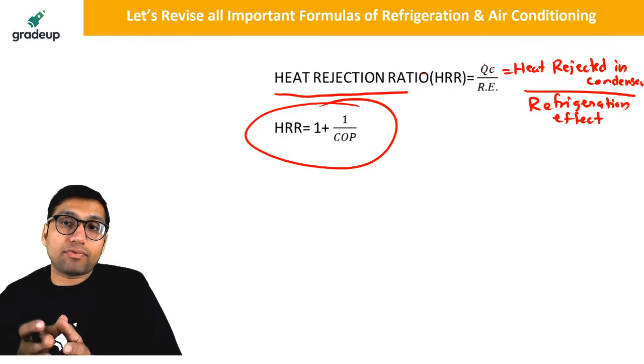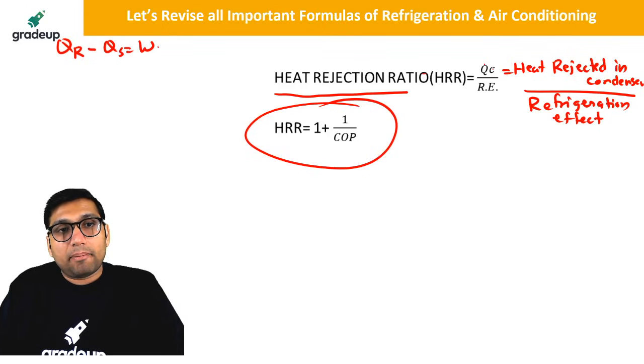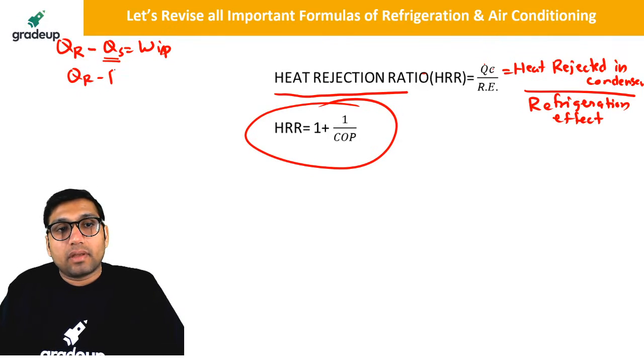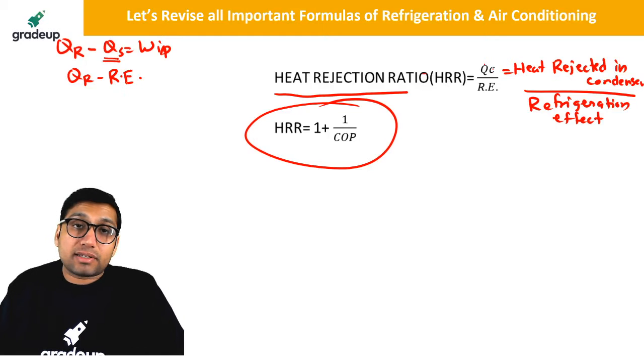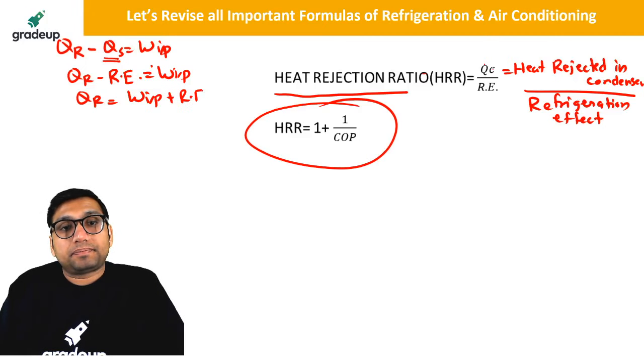Actually, you will be getting this formula because you know that heat rejected minus heat supplied is equal to work input. Heat supplied is actually equal to the refrigeration effect in the case of a refrigeration device. So we can simply say that heat rejected is equal to work input plus refrigeration effect.